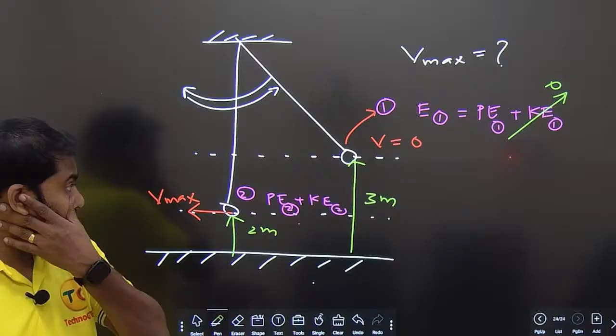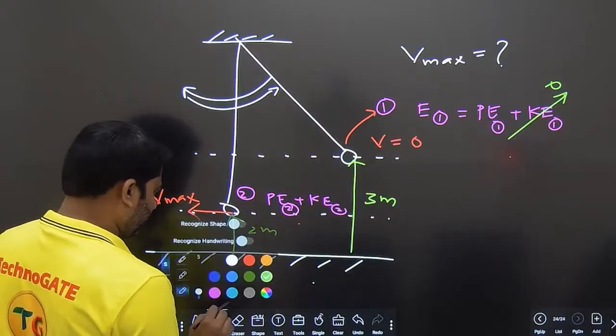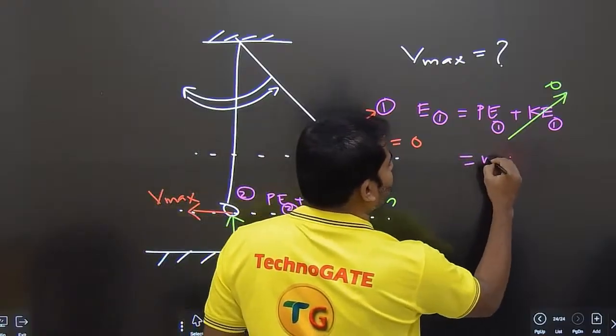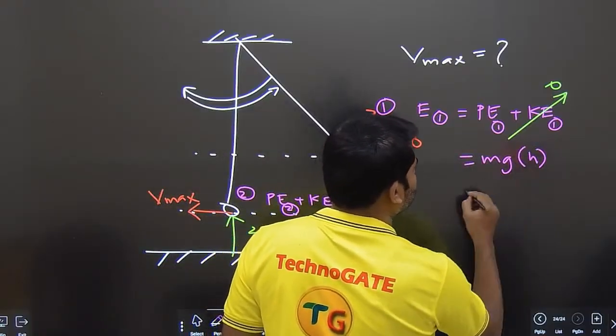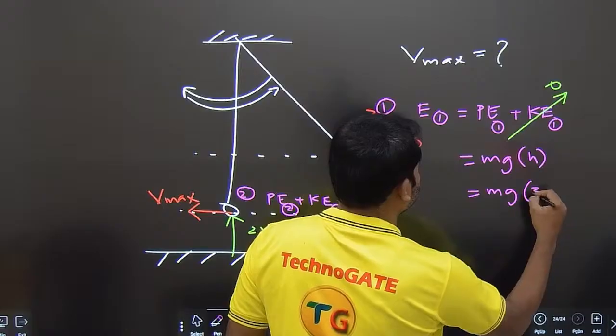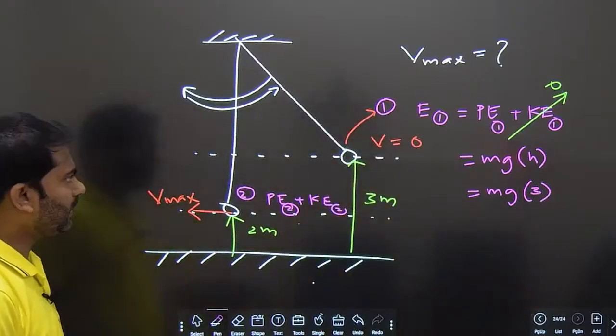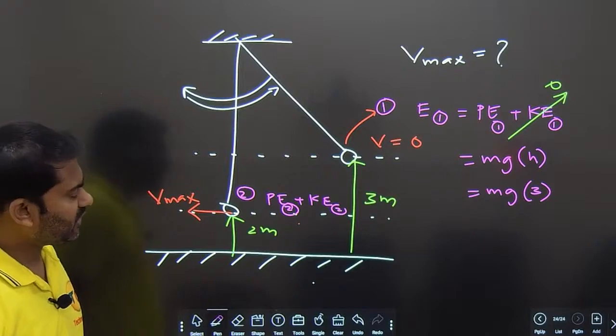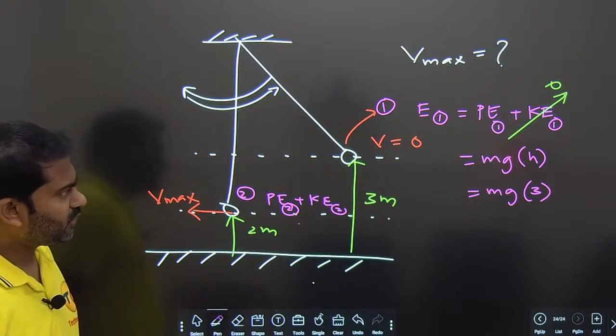That's very clear. And the potential energy here is mg into h, mg into 3. Okay? So E1 is equal to PE, mg into 3 basically.